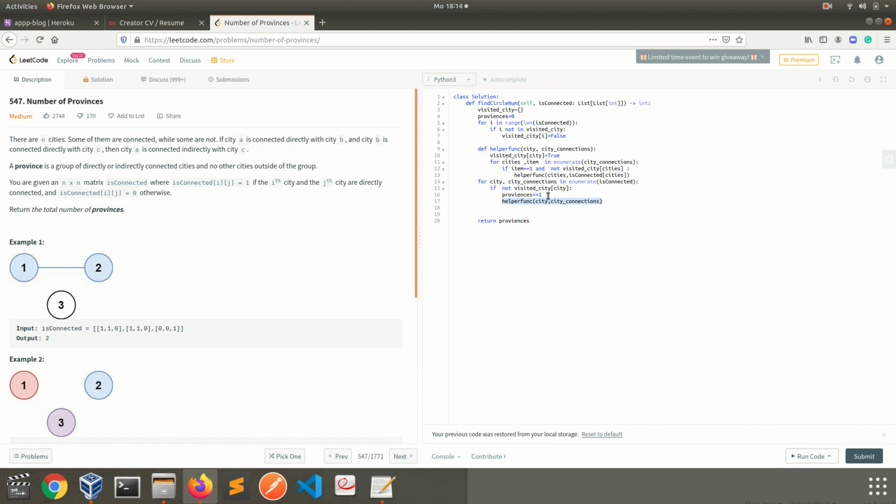And at the end of that, if I don't have any indirect connection, or if I don't have any connection, that means a new province. I increase the number of provinces one more time, and at the end of this loop, I get the whole number of provinces. If you run the code,